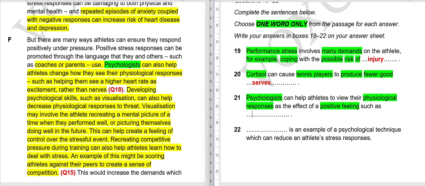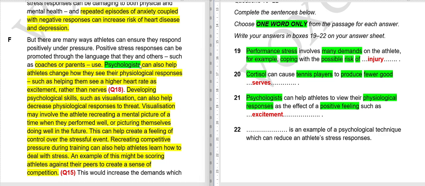Okay, time's up. Your answer to this question is excitement. I hope you got it correct. Now I'll tell you why it's excitement.